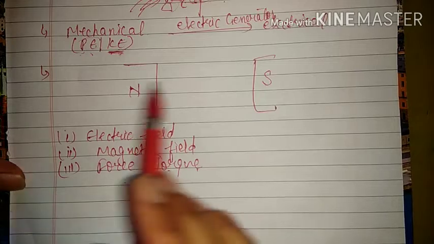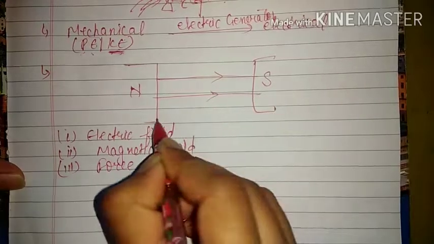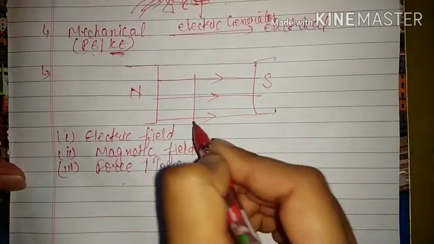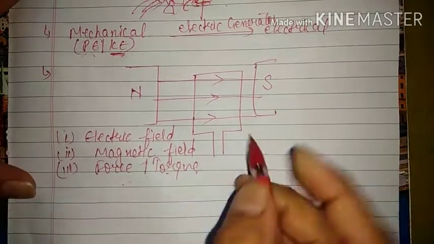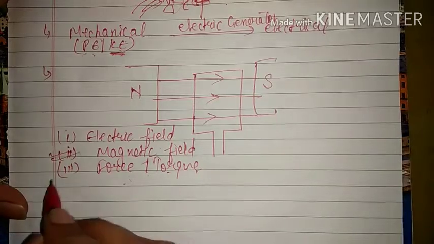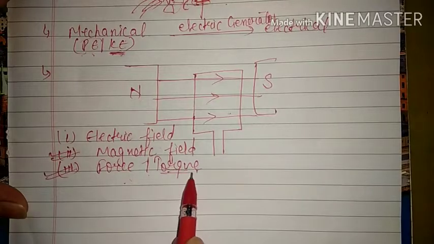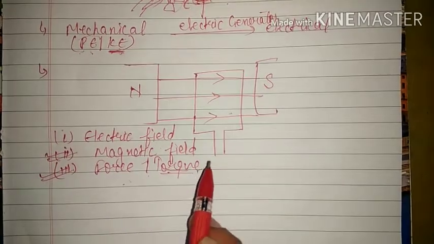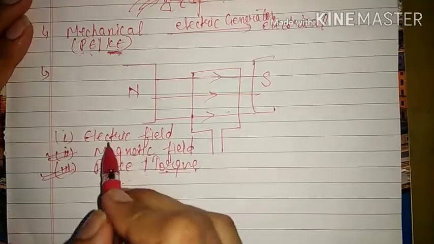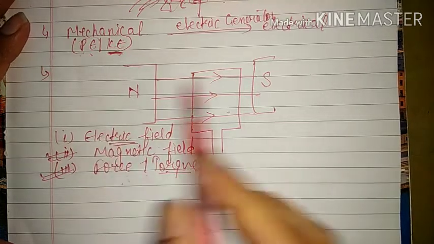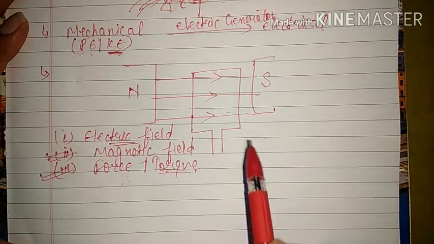Okay, so here in an electric generator, we have a magnetic field and we have kept one armature here, that means to apply the force. We will give magnetic field and we will give force or torque. That means we are giving rotational kinetic energy, and rotation means torque. If the object is moving in a circular path, that is known as torque. So here we are giving force and magnetic field, that means we will get electric field. This is a simple diagram of an electric generator. We will read about it in detail in electromagnetism.